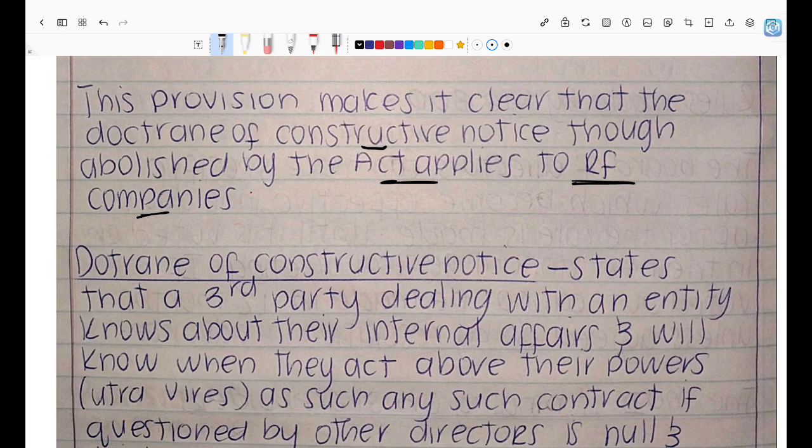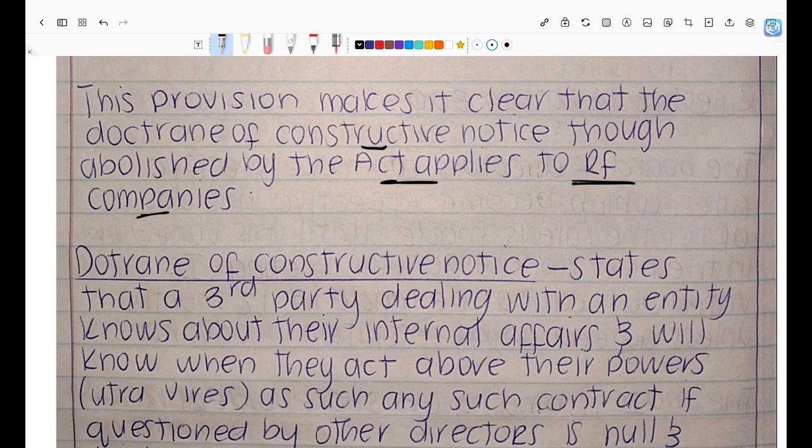This doctrine of constructive notice is about assuming that a third party knows what's happening in the business, knows about the internal affairs of the business. So it makes sense that if a company is ring-fenced, meaning there's a provision in that MOI, because what does ring-fenced mean? Ring-fenced means there's a provision in the MOI that restricts you changing the MOI. And if I put RF, a person should know that there is that provision, because that's the only time you put RF. And because there is RF, we will assume that the third party knows about that internal affair of the entity.